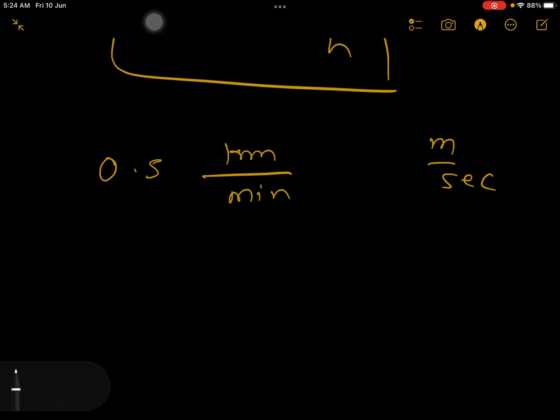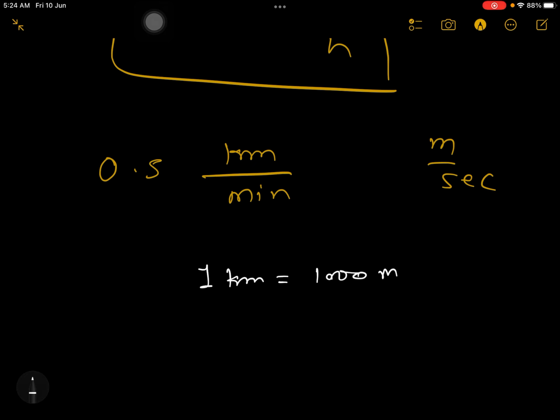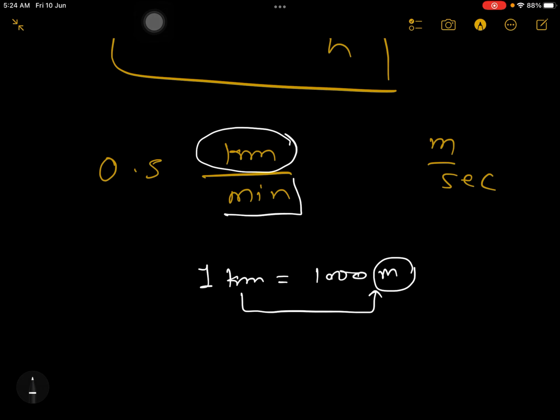The procedure is basic things. You know that 1 kilometer is equal to 1000 meter. So wherever you have 1 kilometer, replace it with 1000 meter. So we got meter in the answer. But for minute, 1 minute is equal to 60 seconds. So wherever you have minute, you also convert that into 60 seconds.